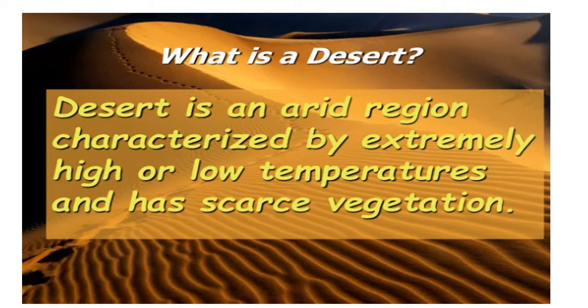Jain Cadet, today we are going to study life in the deserts. The question will arise, what is a desert? A desert is an arid region characterized by extremely high or low temperatures and has scarce vegetation. This desert is one of the important physical features seen on the earth, where water is not present, there is no vegetation, and the temperature is either very high or very low.